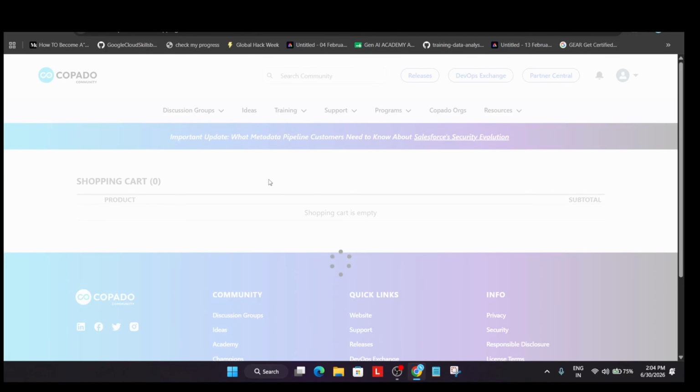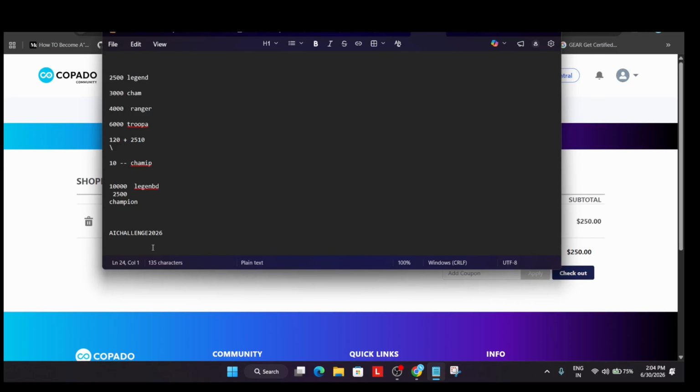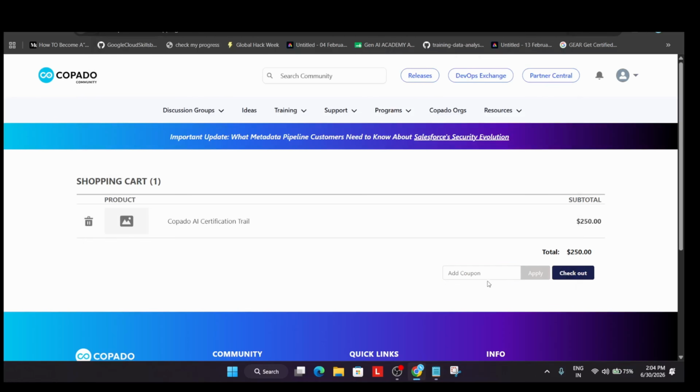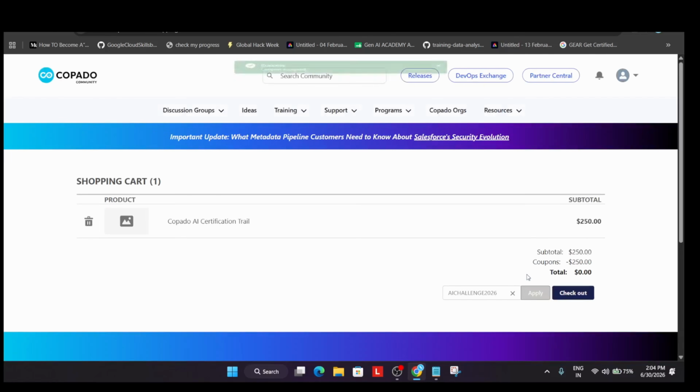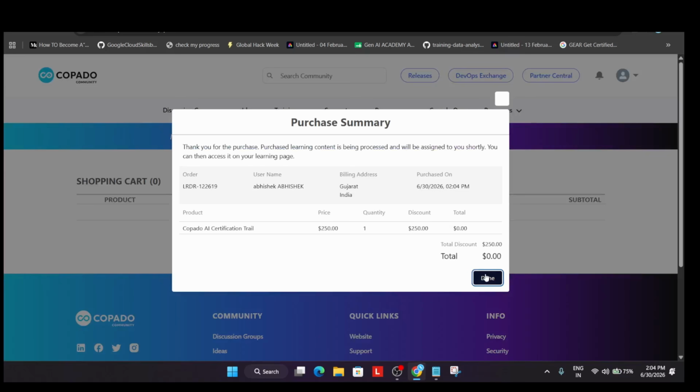The process is very simple. Now here you have to apply a coupon which you'll find over here. Let me just show you. This is the coupon. You have to just type it like this and just apply it. You'll be getting 100% off. Check out and it's successfully done. This is a very simple process to get the certification voucher.